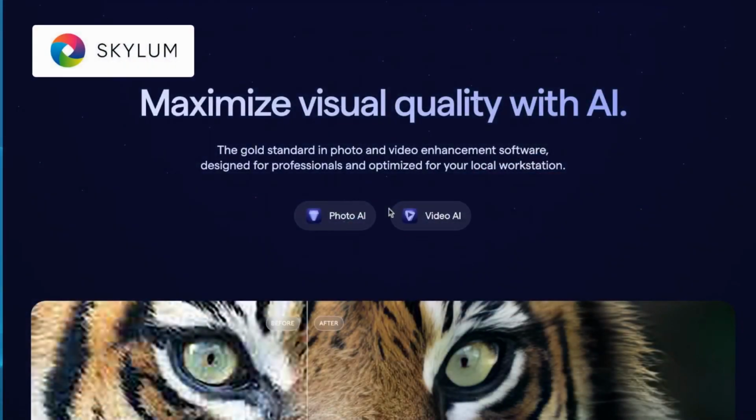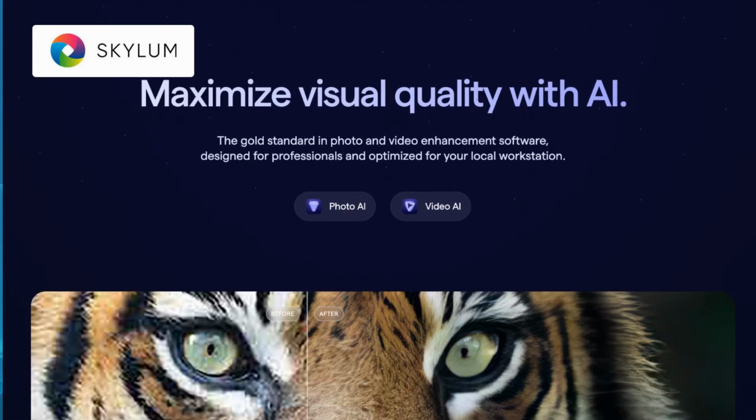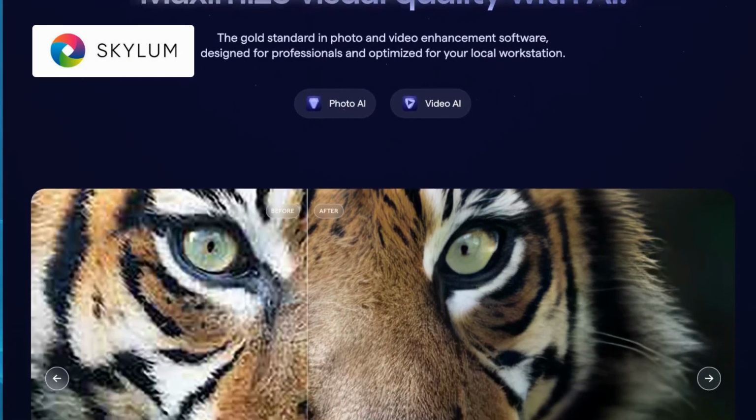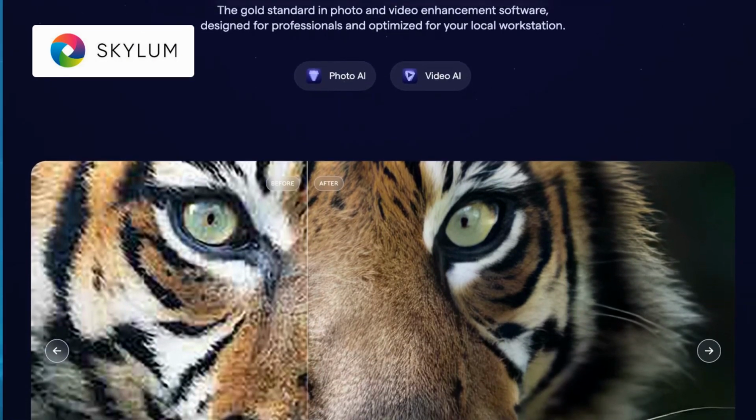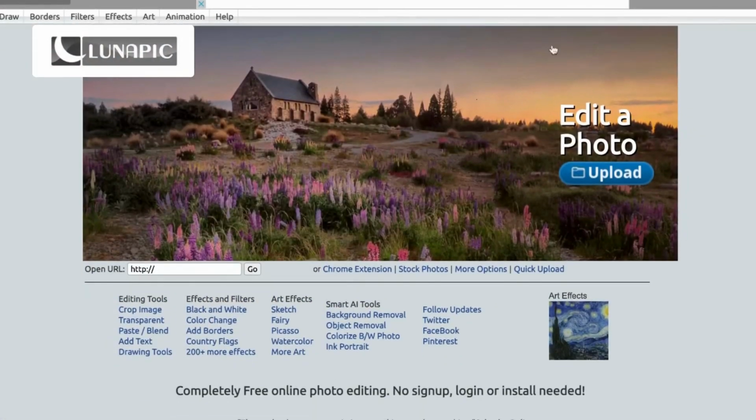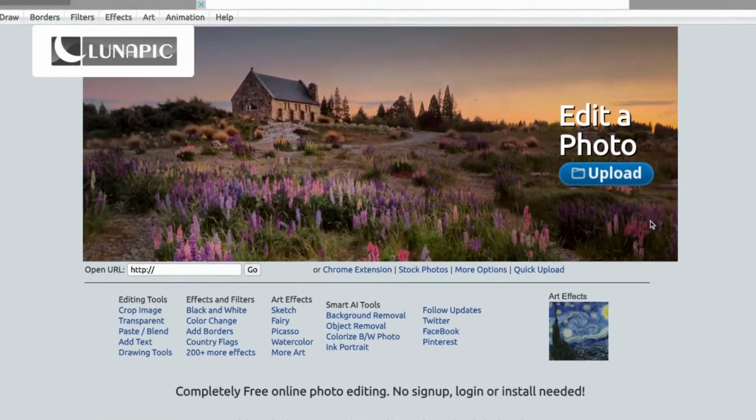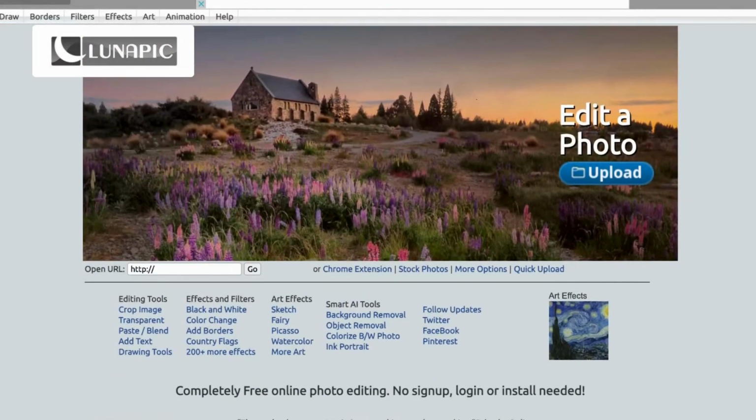Skylum Luminar comes with a sophisticated portrait enhancement feature to automatically detect faces and apply professional-grade portrait adjustments with just a few clicks. And Lunapic offers a lesser-known feature called the Meme Generator, which can easily create custom memes by adding text captions to the images.